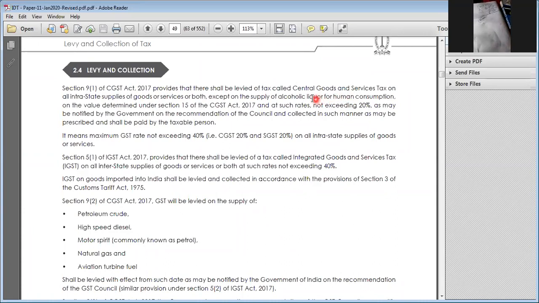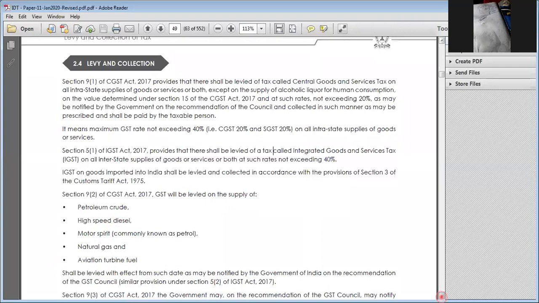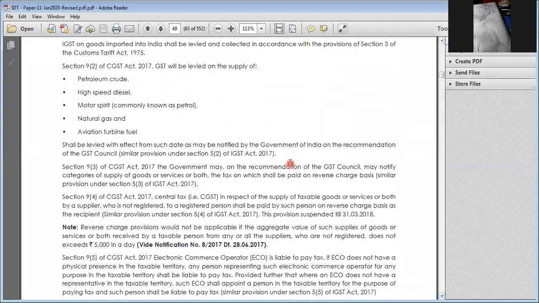Number 2. Regarding IGST, in 5(1) it is 40%. Next, these items should not be levied, they are yet to be amended. GST will be levied in future. We saw yet to notify. Reverse charge mechanism, we have already gone in depth in yesterday's class. We have explained about that.